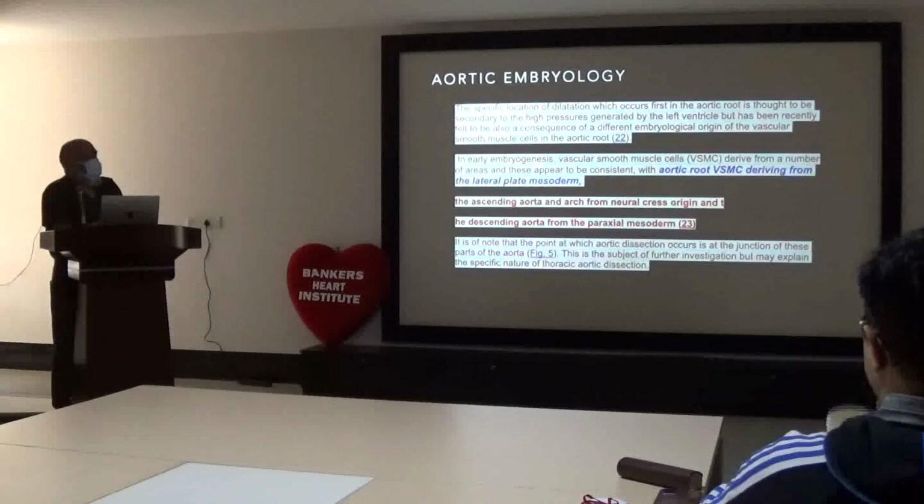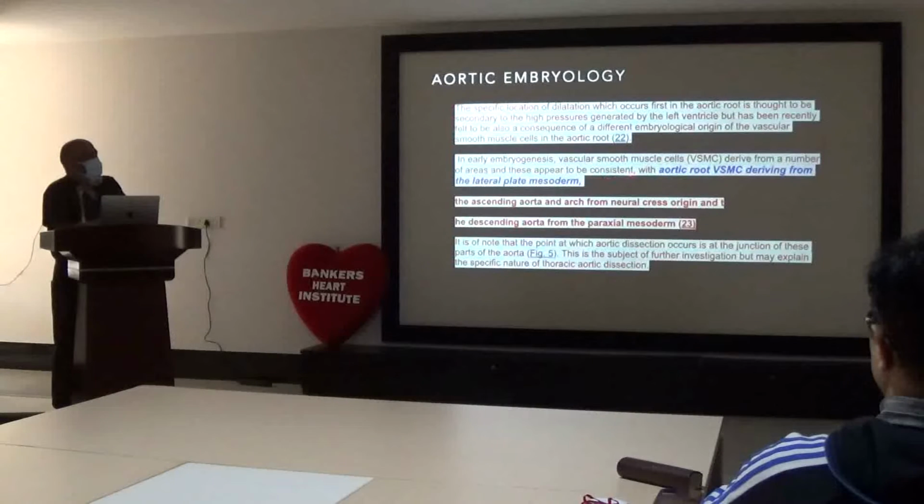In early embryogenesis, the vascular smooth muscle is derived from a number of areas, and these appear to be consistent with the aortic root deriving from the lateral plate mesoderm, whereas the ascending aorta and arch are from neural crest origin and the descending aorta from the paraxial mesoderm.